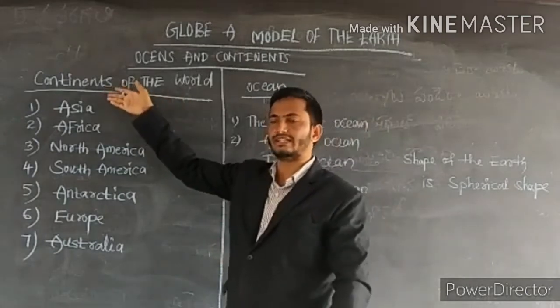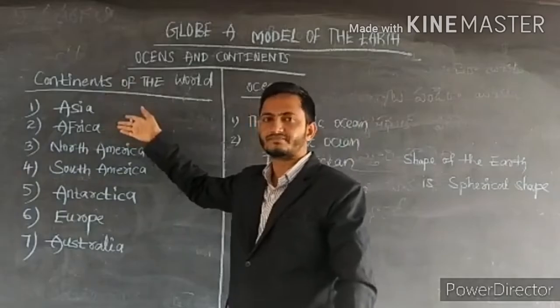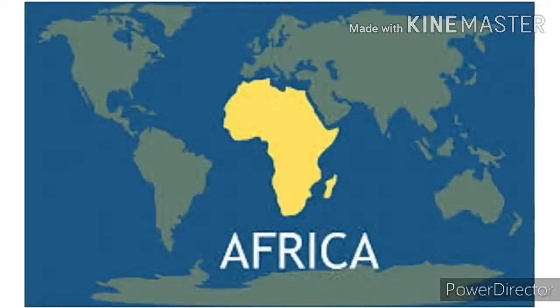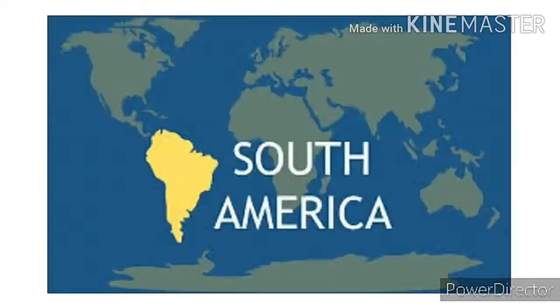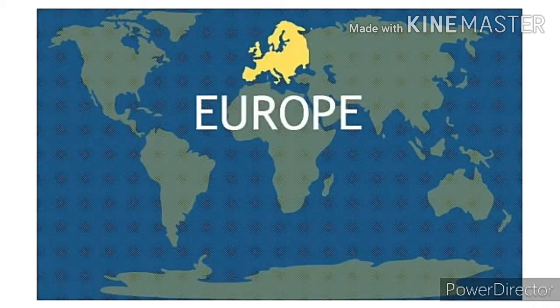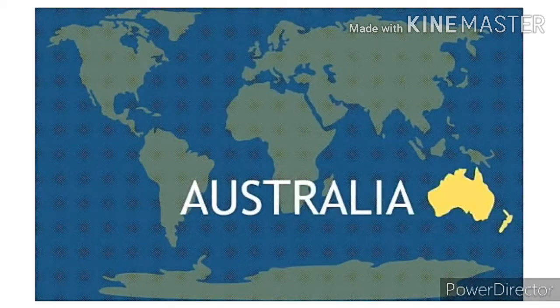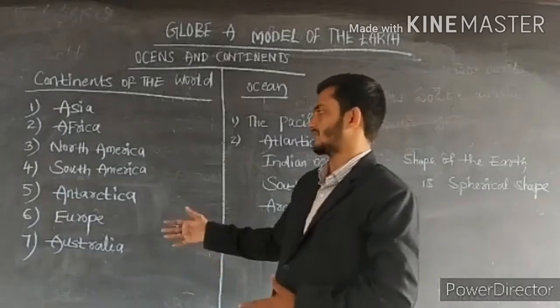The second biggest continent is Africa. The third biggest is North America. The fourth biggest is South America. Fifth, Antarctica. Sixth, Europe. The smallest continent of the world is Australia.